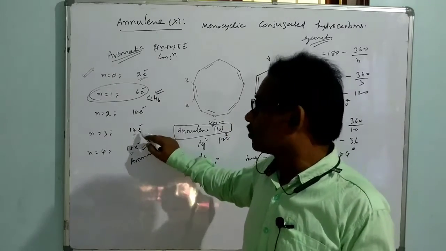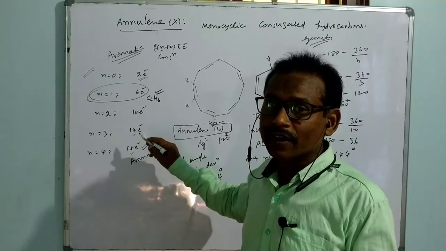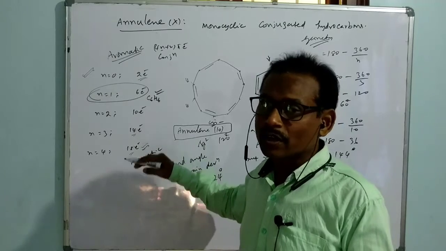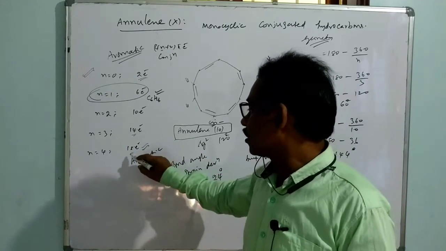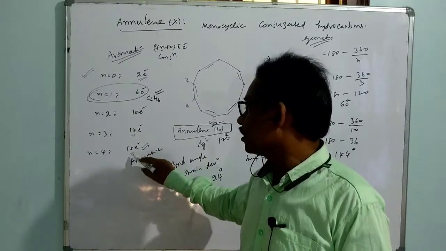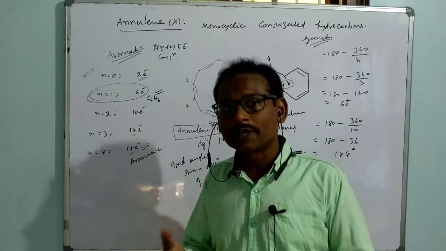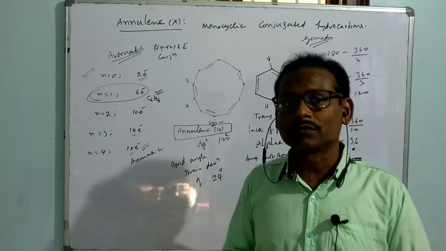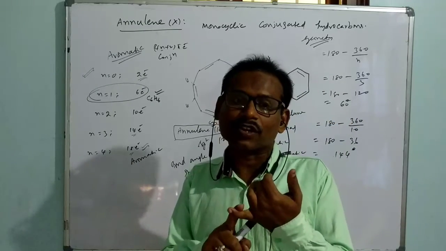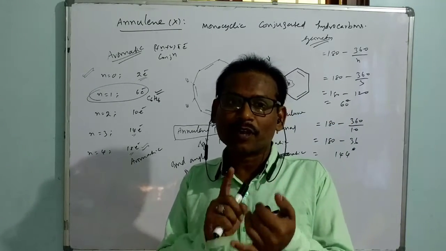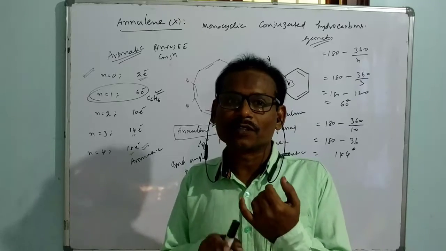It somewhat shows a medium character of aromatic and aliphatic, but we can say both are aromatic. But when you consider annulene 18, it is highly aromatic, which is proved from the experimental study. How do you prove it? The proof is by thermodynamic study. What is meant by thermodynamic study? The stability of the species.